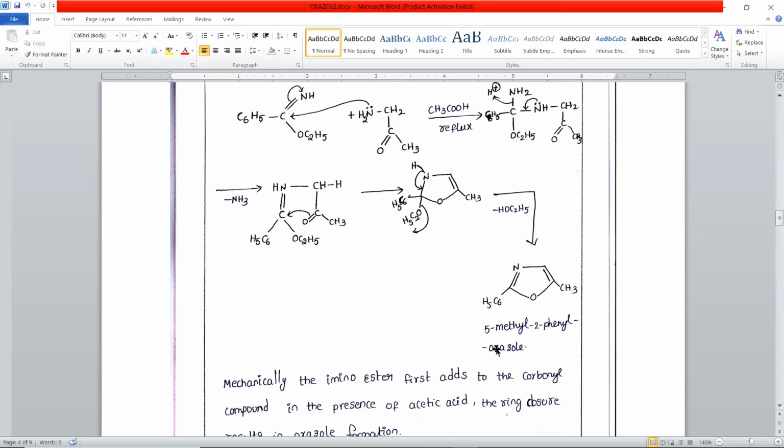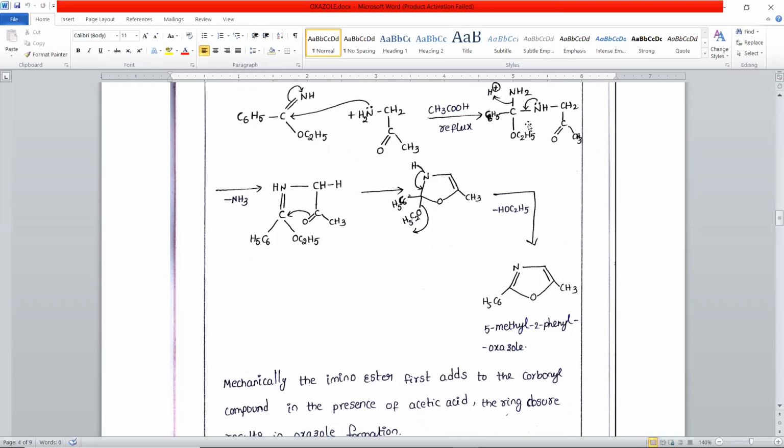In this case, we get 5-methyl-2-phenyl oxazole. These two compounds are refluxed in acetic acid.